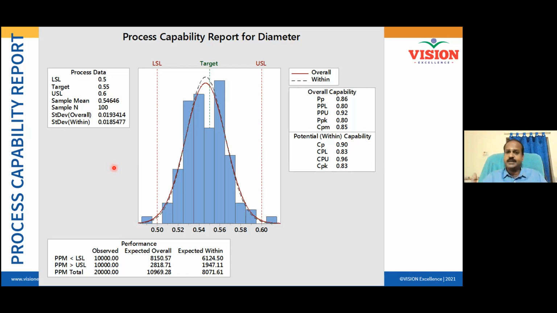What is expected out of any business? Your within batch variation should be low first of all. If the within batch variation is low, customer will get the same experience with all the product you manufactured in that batch. Am I right?